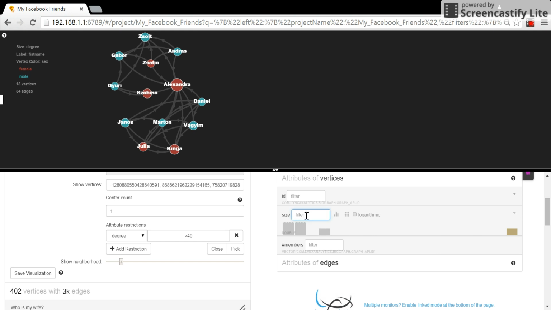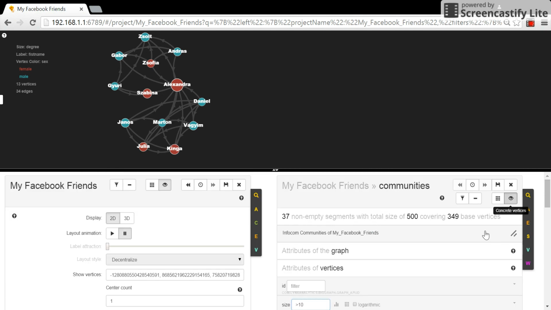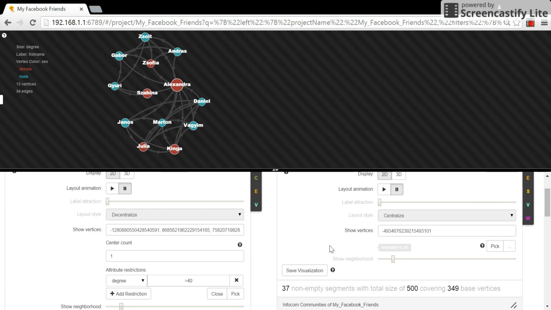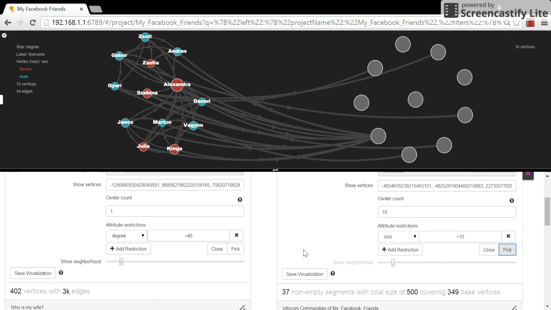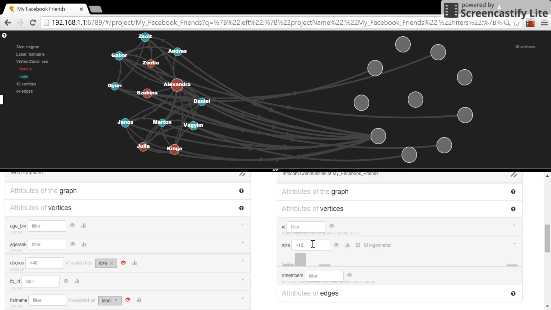So again, I'm going to do a filter here for visualization, and I'm going to only show you those communities where the number of participants is above 10. So let's do a visualization for that. And again, I would like to pick all of them. So I click here to 10 and pick all my friends. And I would like to also put the size there as labels.